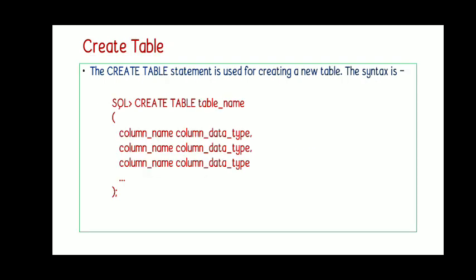Then the second step is, after creating a database, you can create a table. So a database can have any number of tables. So for creating a table, you can use the CREATE TABLE query. So CREATE TABLE, and then the name of the table you have to give. So after that, within the parenthesis you can give what types of data you may need. Say for example, for an employee database, you may need employee name, employee number, then basic pay, then allowances. Like this you may need different types of data. So what types of data you have, you have to specify with the required type.